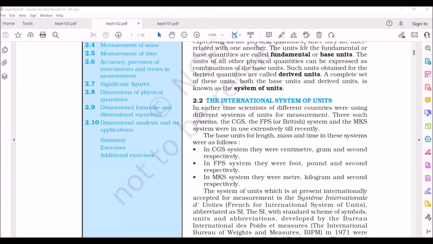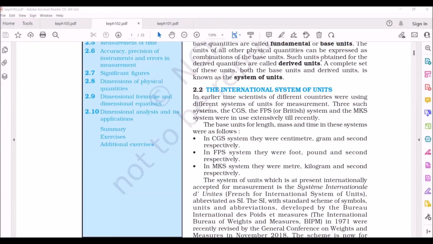Now internationally we are using the SI system, which is the French name for the international system of units. They implemented this SI system initially for their geographical purpose in the France area, and finally the entire physics community of the world accepted it. They accepted it in 1971 as the international standard of units, and in 2018 they revised these units.